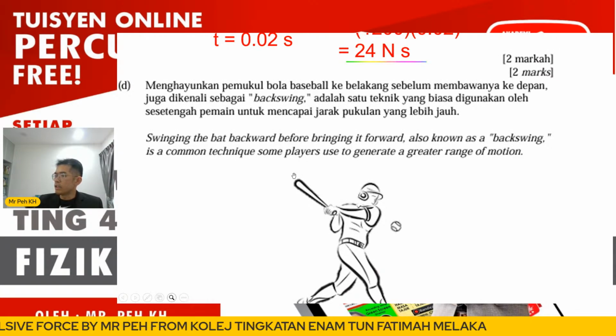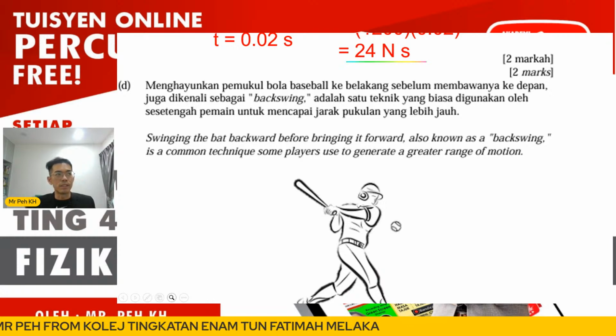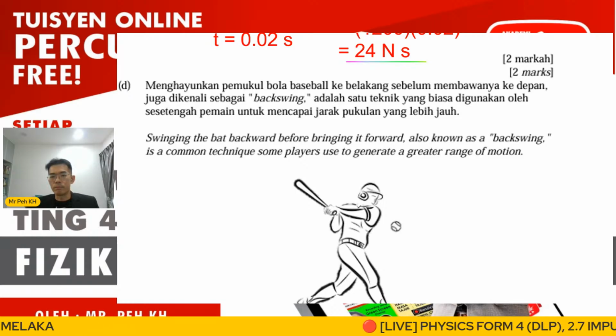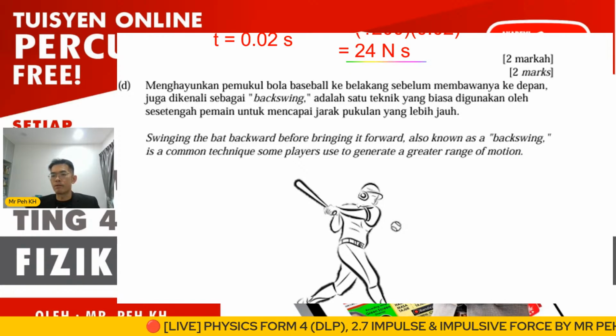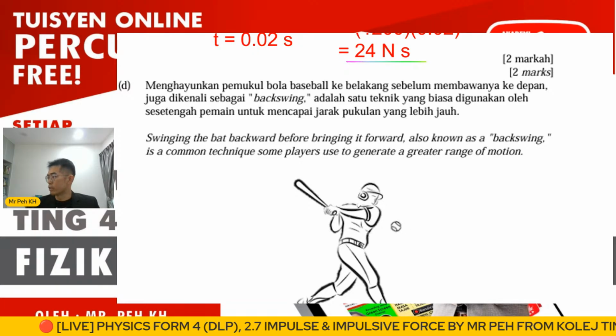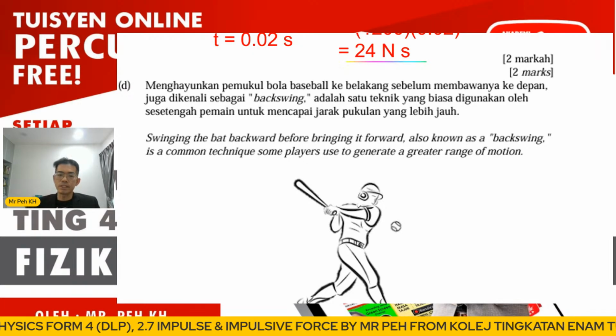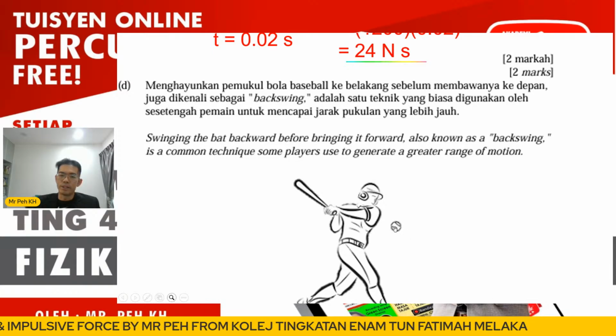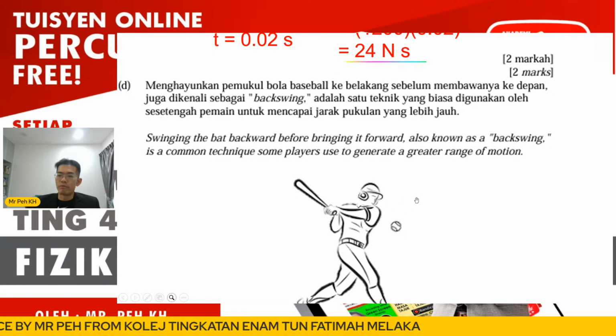Okay, just now actually I used the example of football, right? When we discuss the technique, when we mention there is a follow through action, so we discuss that the time of impact increases, causing impulse to increase. If we discuss the material of the bat or the tennis ball here, then we're referring to impulsive force already.